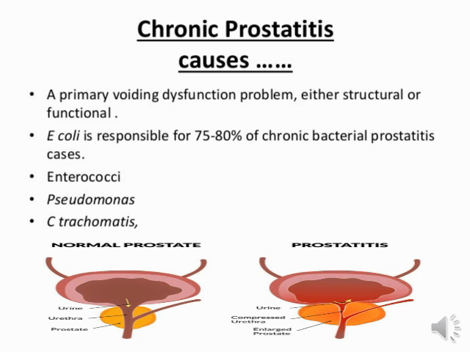If a person suffers from acute prostatitis and that duration is very long, meaning the acute condition goes on for a very long period, that condition comes under chronic prostatitis. Here also there are a lot of factors for chronic prostatitis, like E. coli, which is responsible for 75 to 80% of chronic bacterial prostatitis cases, and Enterococci and Pseudomonas and C.